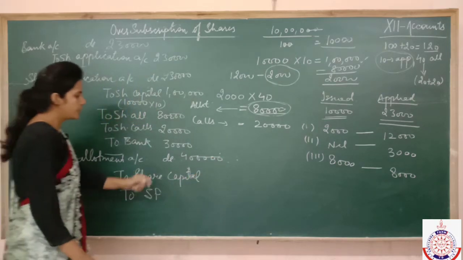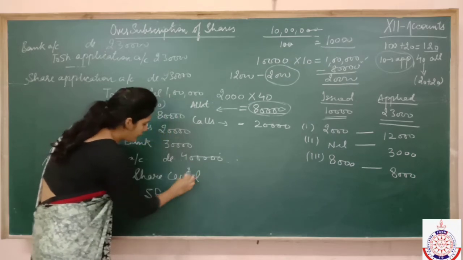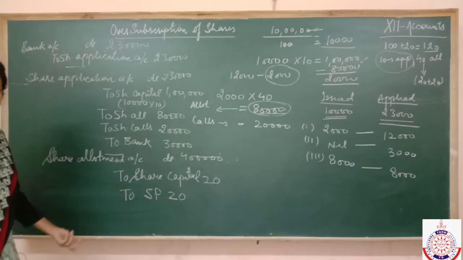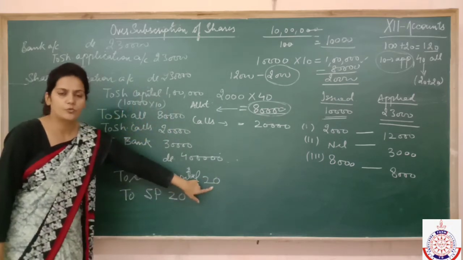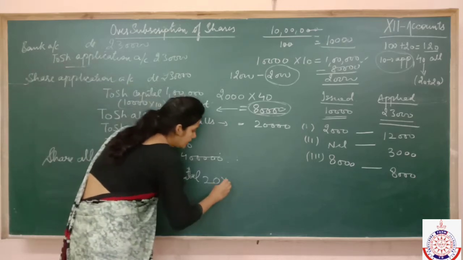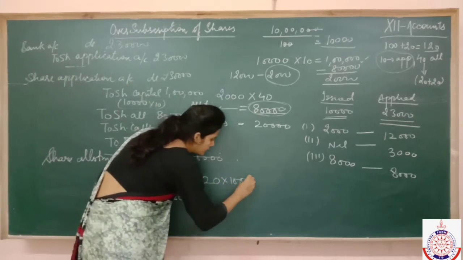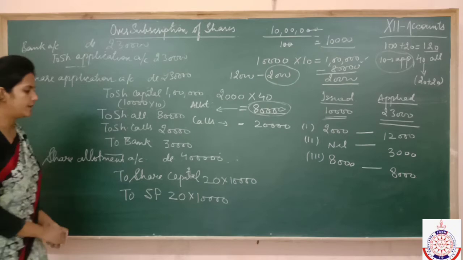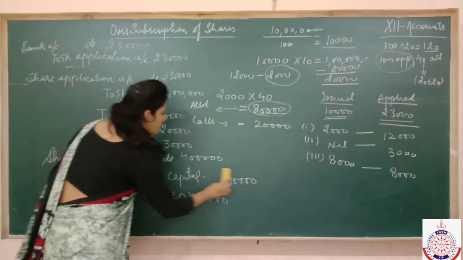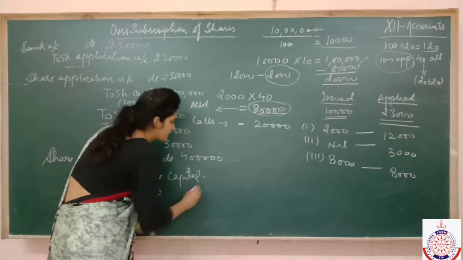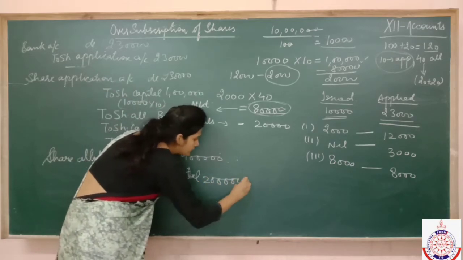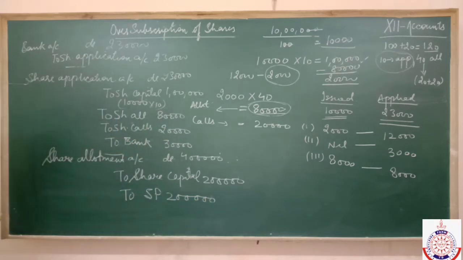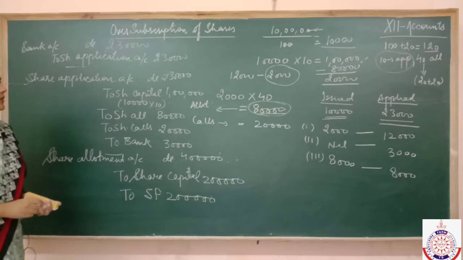Got it? Share capital. Now what is the value? Out of 40, if the premium is 20, then 20 will be transferred to share capital. This 20 represents the actual amount of allotment. So into again 10,000 and here also 10,000. Fine. So how much you are going to write here? It is 2 lakh. I hope this point is also clear that how we have framed this entry.